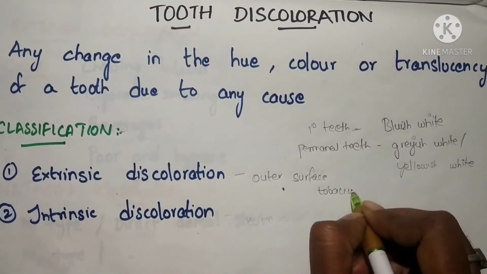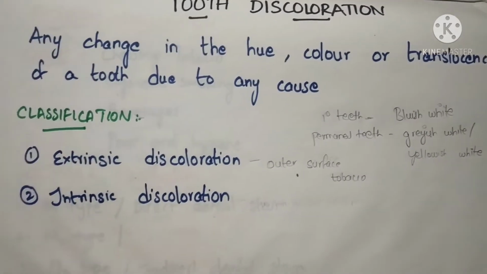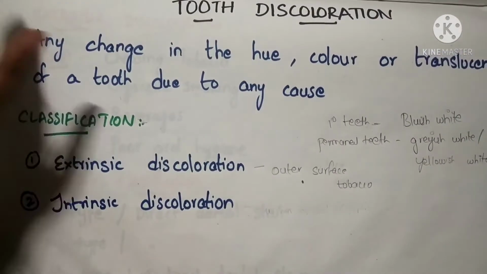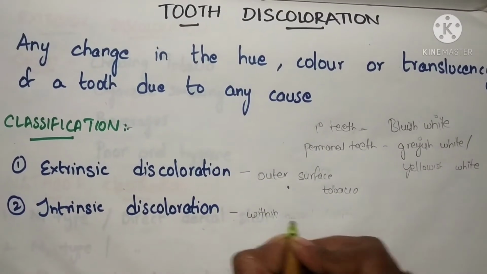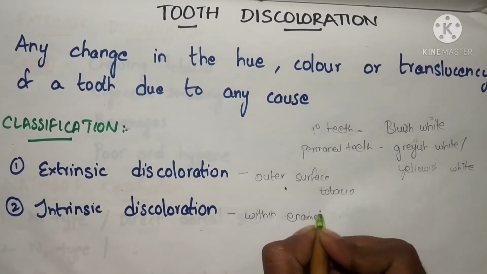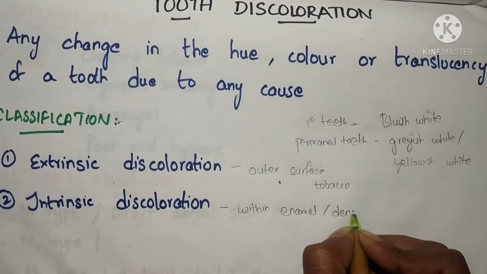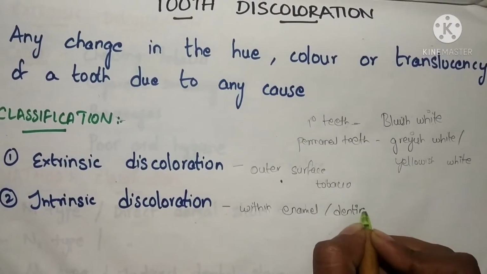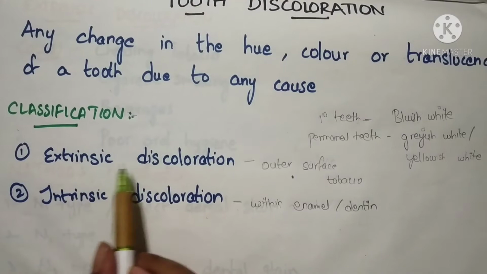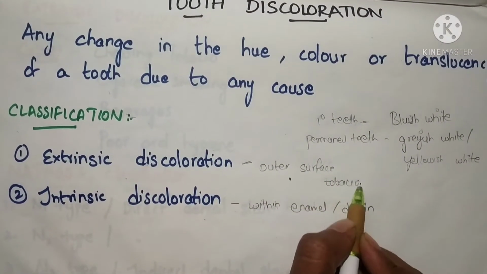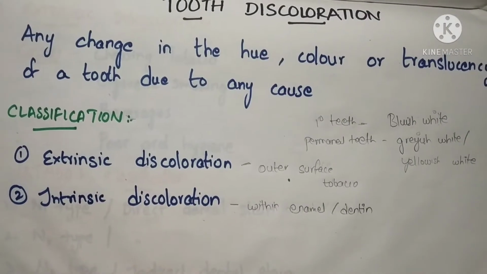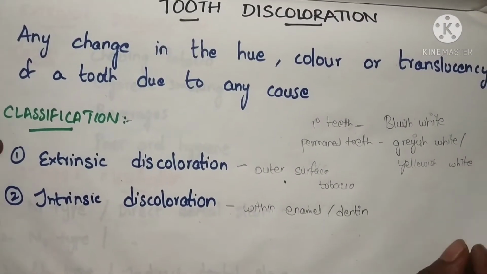Whereas in intrinsic discoloration, the color change is due to the presence of chromogenic material within the enamel or dentin or both. So in intrinsic, the discoloration will be seen inside the tooth structure, whereas in extrinsic discoloration it will be seen only on the outer surface. We will discuss each one in detail.